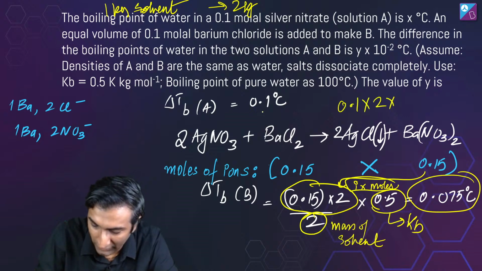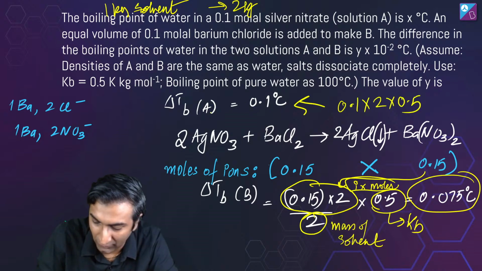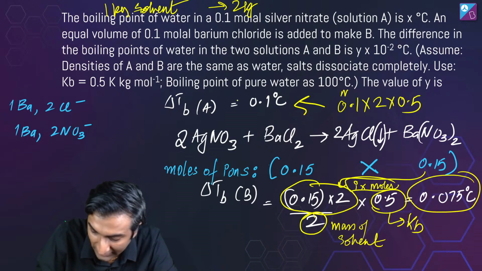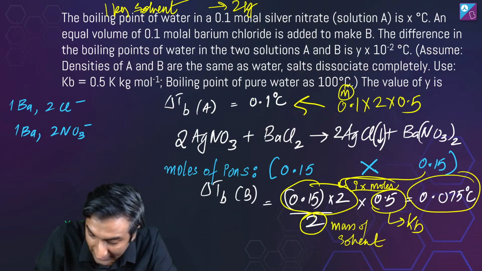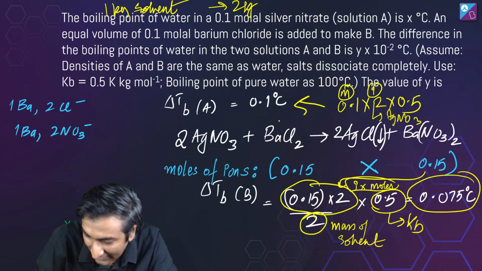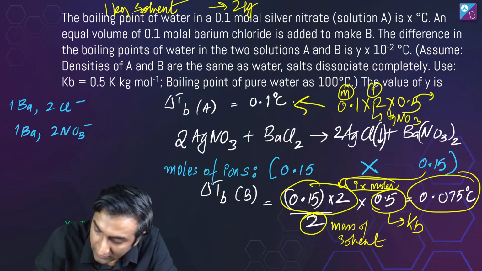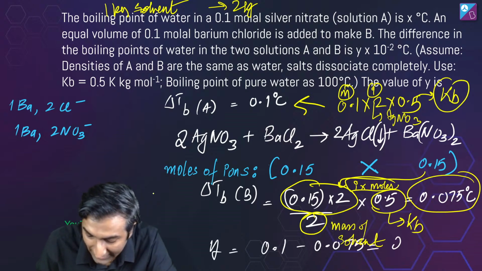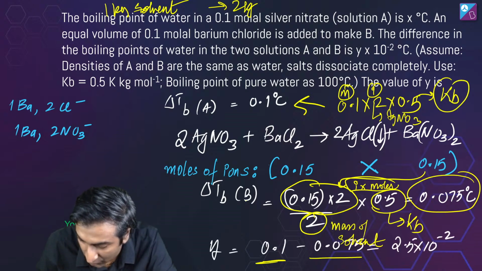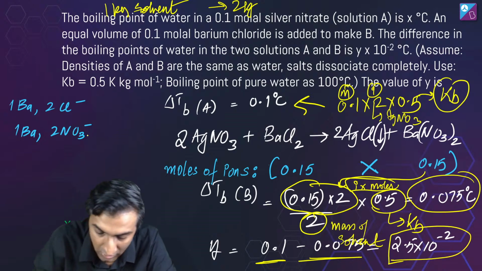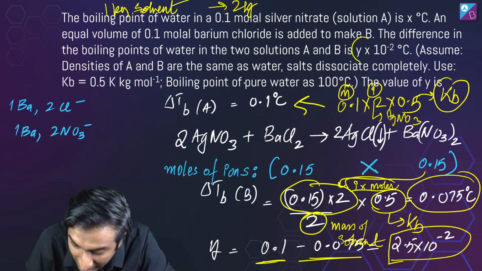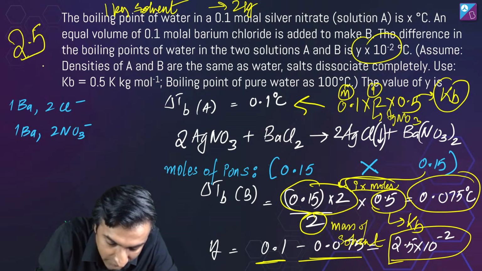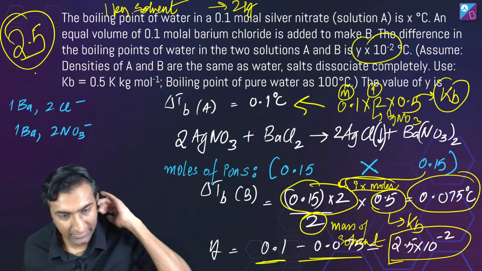0.1 into 2 into 0.5. This is how I got 0.1 degrees Celsius. What is 0.1? This is the molality. What is 2? 2 is the i value for AgNO3. What is 0.5? This is Kb. Okay, the Kb was the same for both. So now to just subtract, y is simply 0.1 minus 0.075, which is 2.5 into 10 power minus 2, which is the answer. Y into 10 power minus 2, the answer is going to be 2.5. Okay? Yes, Yuvraj, absolutely.